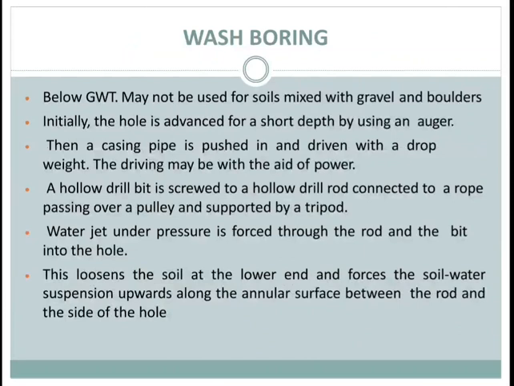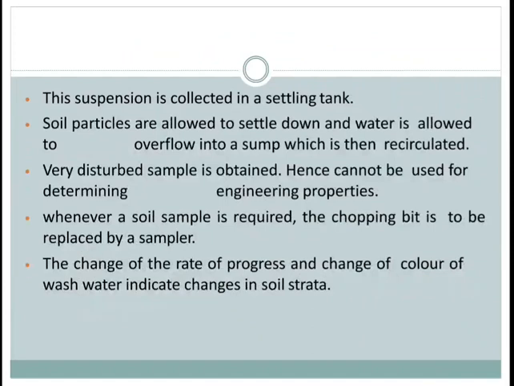Then water jet under pressure is forced into the hole through the rod and the bit, which is alternately raised and dropped and also rotated. The resulting chopping and jetting action of the bit and water loosens the soil at the lower end and forces the soil water slurry upward through the annular space between the drill rod and the casing. The soil water slurry is led to a settling tank where the soil particles settle and the water overflows into the sump, and the water collected in the sump is used for circulation again.